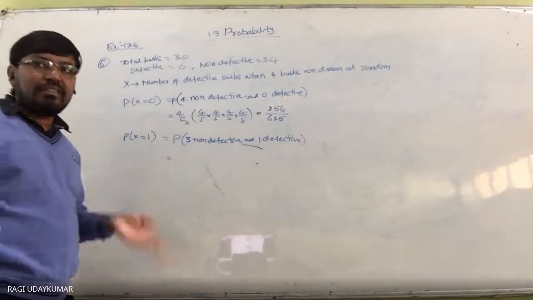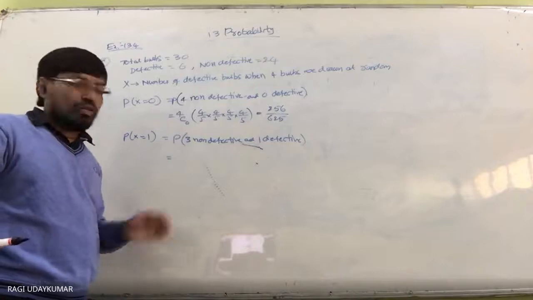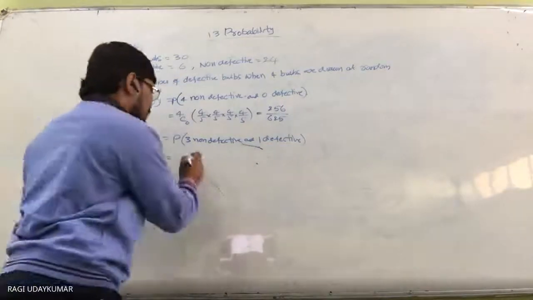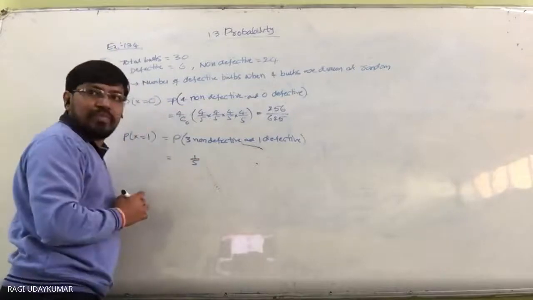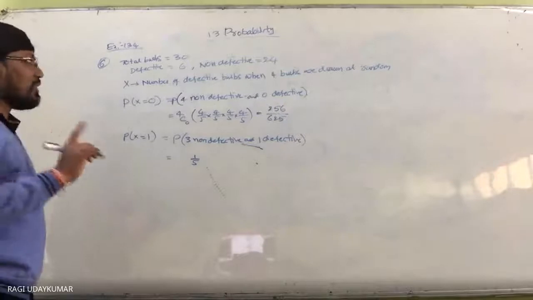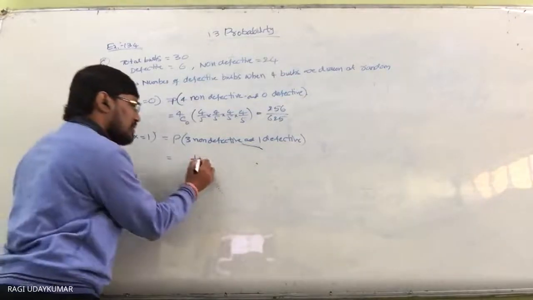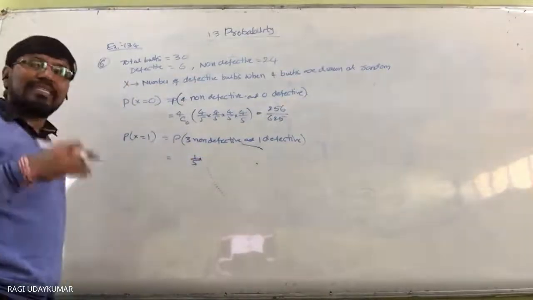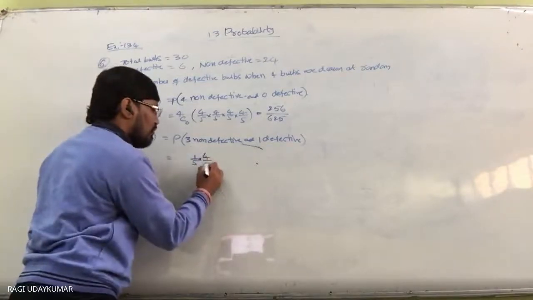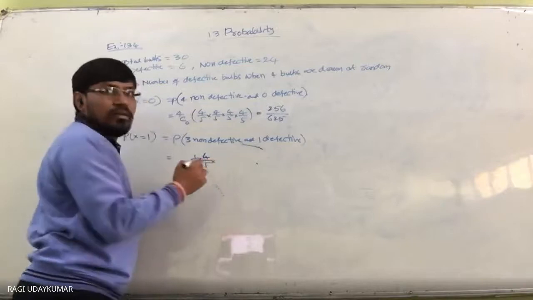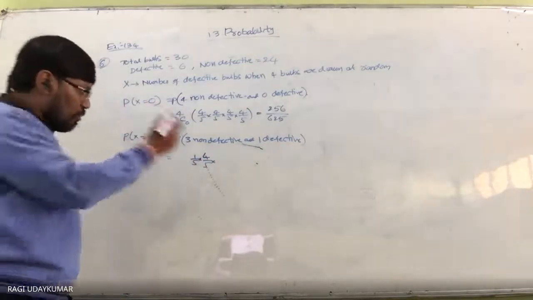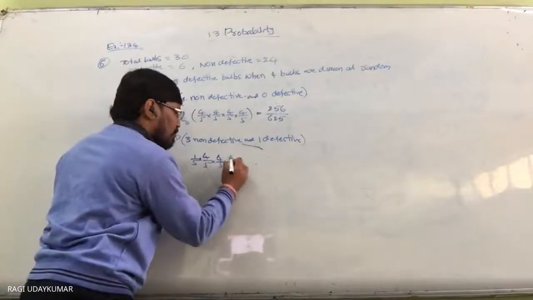The probability of getting a defective bulb is 6 by 30, which is nothing but 1 by 5. So 1 by 5 is the defective probability. First time defective came. Next 3 times you are going to have non-defective, so 4 by 5, 4 by 5 and 4 by 5.